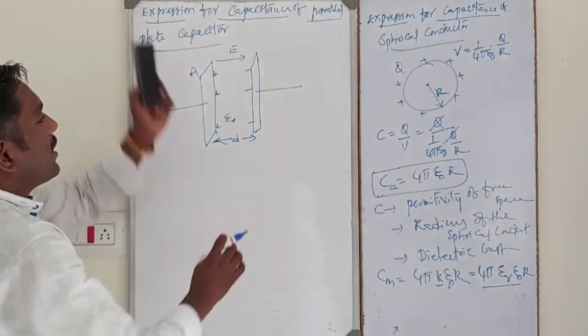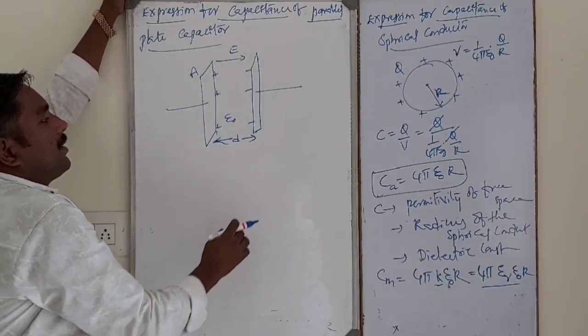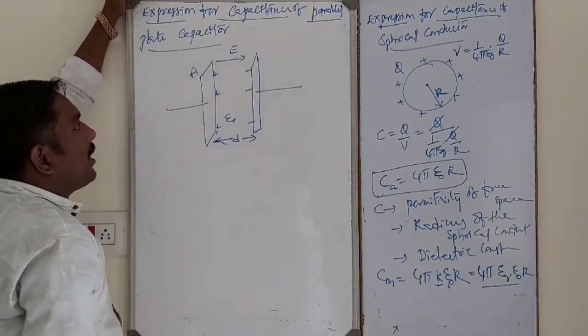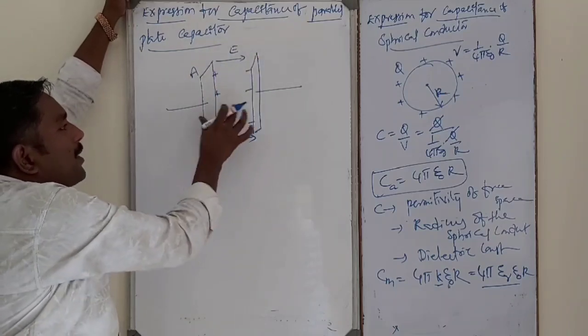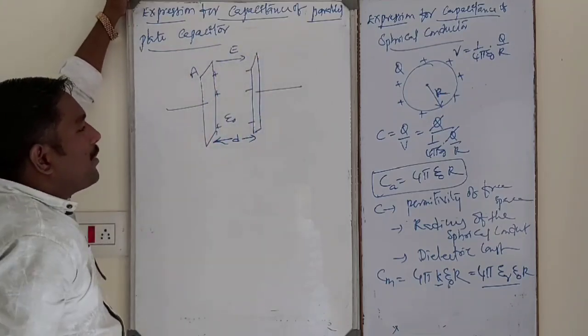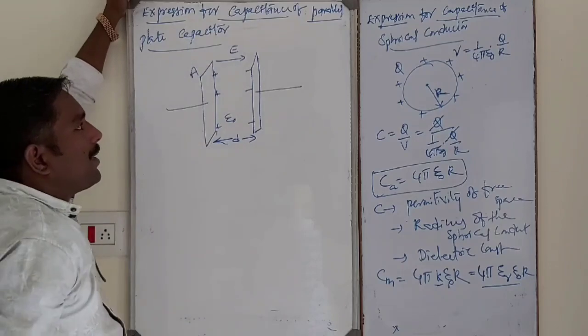Okay. So let us consider two metal plates separated by a small distance. These are two parallel plates separated by a small distance d. Epsilon naught is the permittivity of the medium. E is the electric field between the plates.